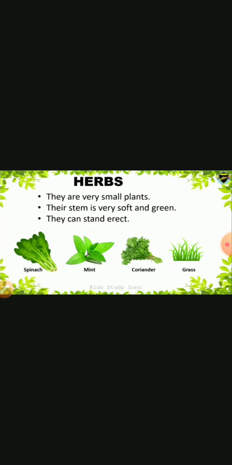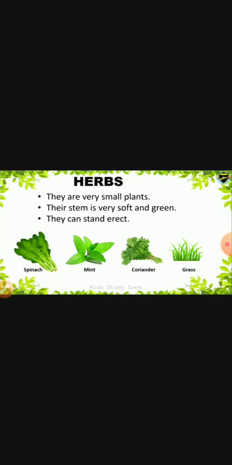Even look here, spinach. Do you eat? This is one of the green leafy vegetables. Are you eating this spinach? Again, mint. Mint means pudina. What is it called in our language? Pudina. Coriander means kottambari. Grass, you know this. So these are the examples of the herbs.